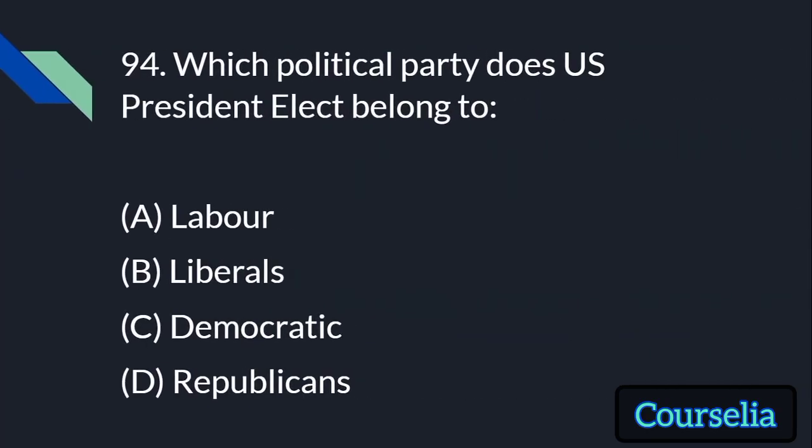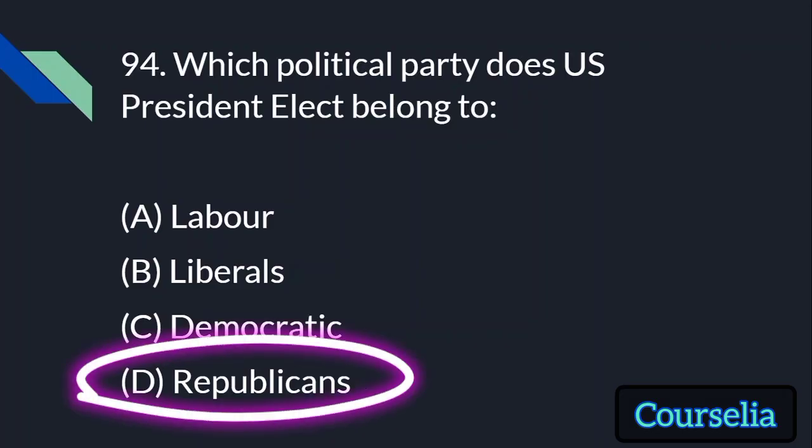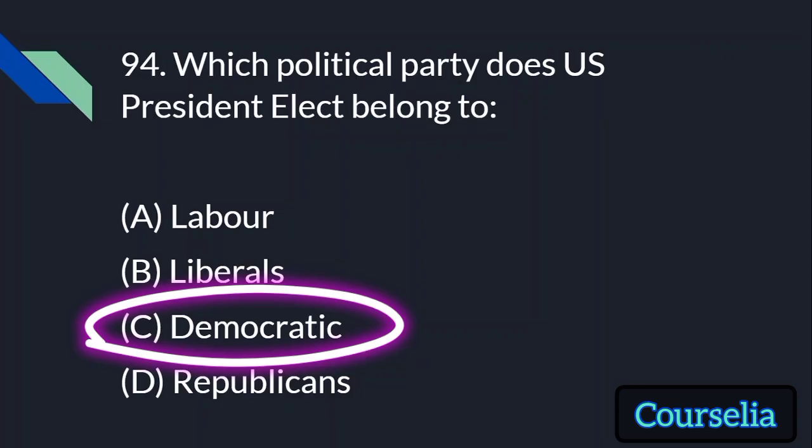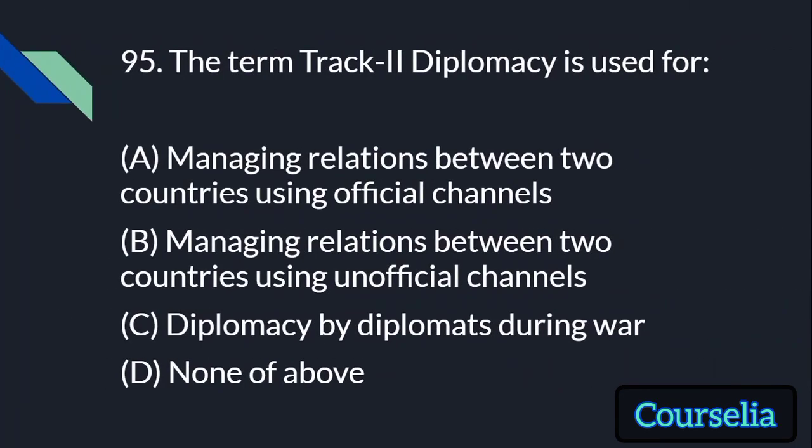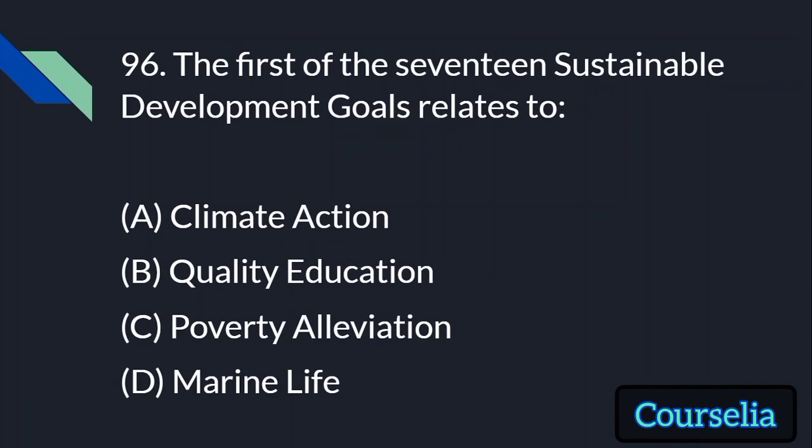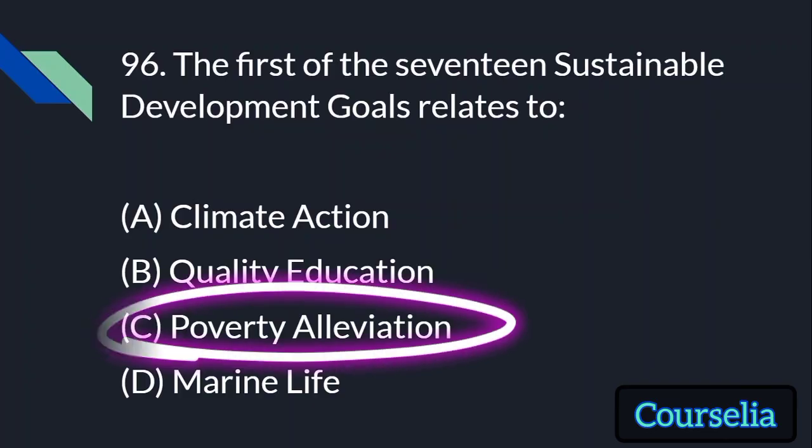Which political party does US President elected belong to? In 2016, the answer was Republicans, but now it is Democratic. Biden is from Democratic Party. The term track two diplomacy is used for, it is a repeated question, the answer is managing relations between two countries using unofficial channels. The first of the 17 Sustainable Development Goals is related to poverty alleviation.